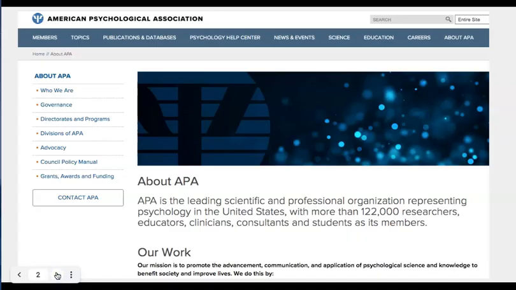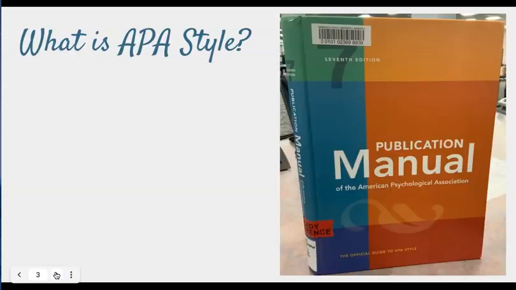APA stands for American Psychological Association. It is a scientific and professional organization that has many members in the field of psychology: researchers, educators, clinicians, and also students. What is APA style?